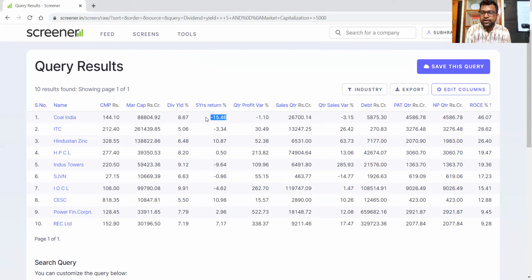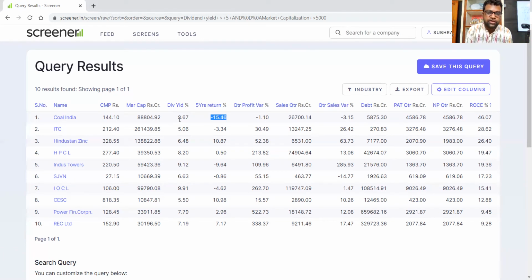So what does that mean? That means that I'm not getting any capital gain. So it is not good, right? So which company should I focus on? I shouldn't focus on a company like Coal India, though it is a large cap company, and though it is providing a very good dividend yield like 8.67%, but it is not giving me any capital appreciation. So this type of company I should not keep for long-term investment.